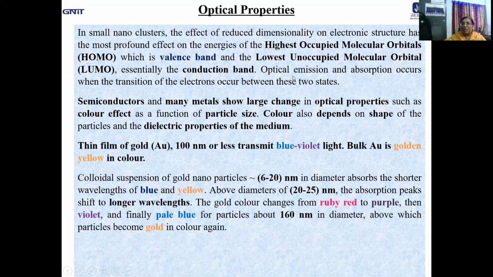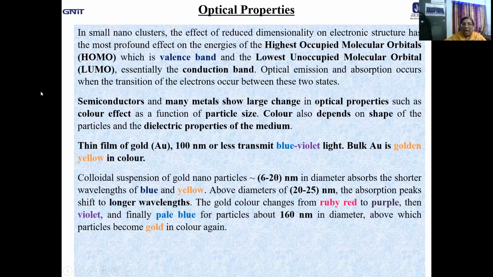But when you consider emission and absorption in the optical range, when the transition of an electron takes place between the valence band and the conduction band, then what is the net emission? Emission and absorption must be in the form of electromagnetic radiation, and depending upon the wavelength range, you get different types of electromagnetic output. If it is in the visible range, then it is the case for the optical spectrum.